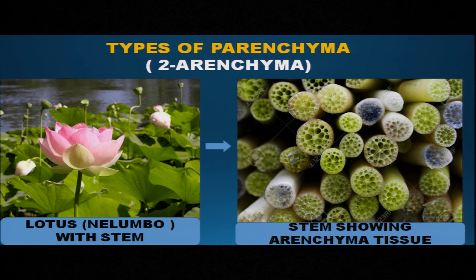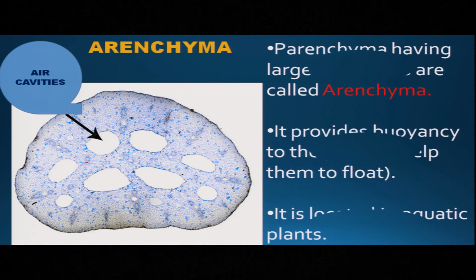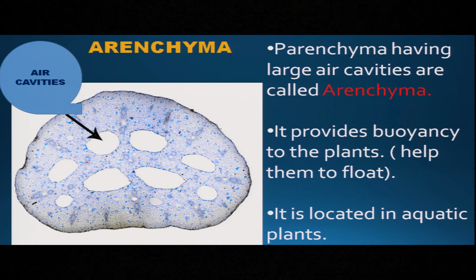You can see the picture of the stem of lotus, which is commonly called kamalkakri, and that stem has lots of air spaces. And if it is seen under the microscope, you can see the air cavities very clearly. So what are the characteristics of the aerenchyma tissue? The tissues having large air cavities are called aerenchyma. It is a type of parenchyma tissue, and it provides buoyancy, which means it helps the plants to float in water. And third, it is mainly located in aquatic plants.